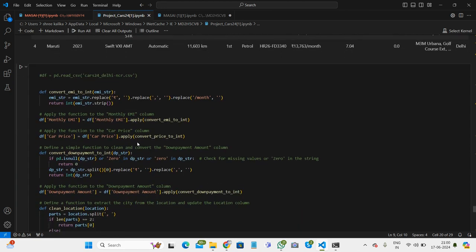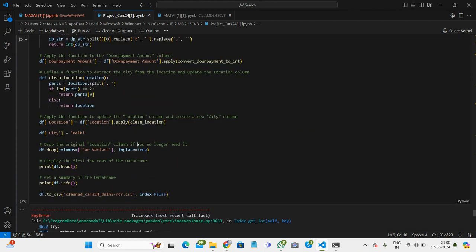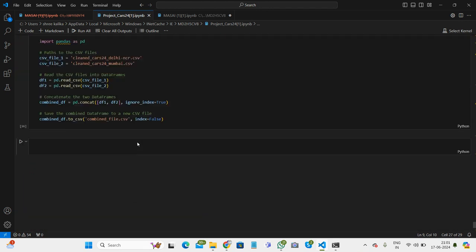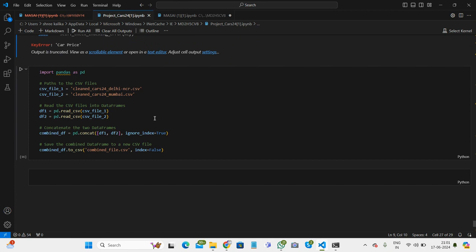In the next step we combine all things for the Mumbai dataset, and run everything at a time, and we get an output. After that we combine the two files. The first file is from Delhi, and the second file is from Mumbai. By using the concat function we combine these two files and create a new file which is named combined file. Here the data cleaning part is over. Now over to you, Anbu.